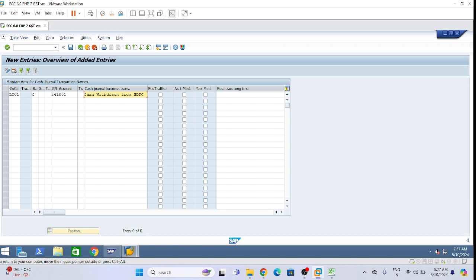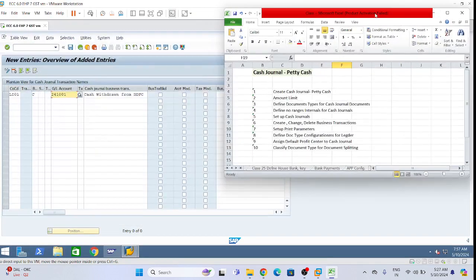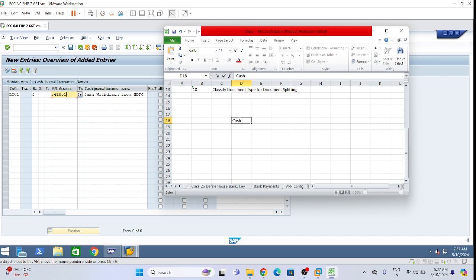Bro, from where have you taken this GL code? This one, like I explained, is not a cash general GL account. So I want to withdraw cash from the bank. Let's suppose we are defining four cash general GL accounts in the system: corporate 240900, Patancheru, Balnagar, Guntur.